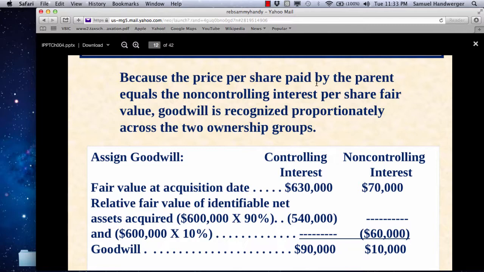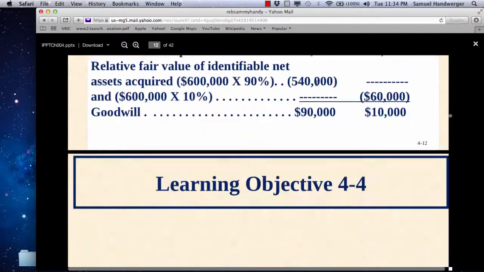Makes sense because the non-controlling interest is valued in this second part of the study, a new example where there's no readily known market value, so we have to use what was paid by the parent at arm's length, the $70 per share. And we know that the identifiable net asset value is only $60 per share. That's what we're told. So the difference, $60 from the $70 fair value, must represent goodwill. $10 per share times 1,000 shares, $10,000 goodwill to the non-controlling interest.